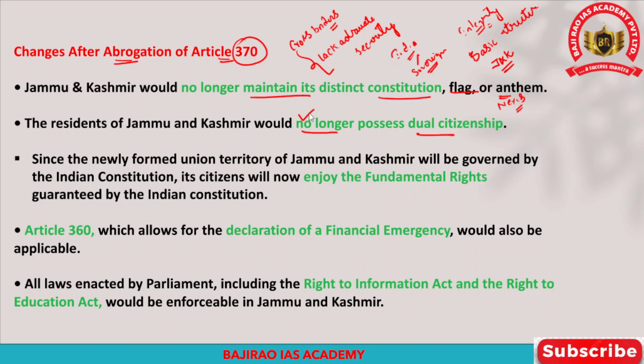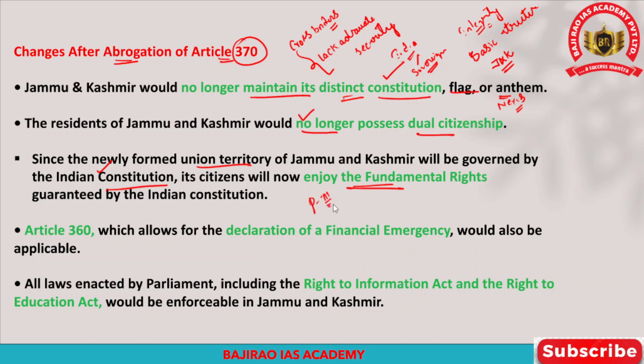And apart from that, the newly formed Union Territory of Jammu and Kashmir will be governed as per the Indian Constitution, because after the abrogation of Article 370, there will be no separate constitution for Jammu and Kashmir. Hence, Jammu and Kashmir would be governed under the Indian Constitution. And all the residents and citizens of Jammu and Kashmir would enjoy the fundamental rights which are guaranteed by the Indian Constitution in Part 3 of the Constitution.